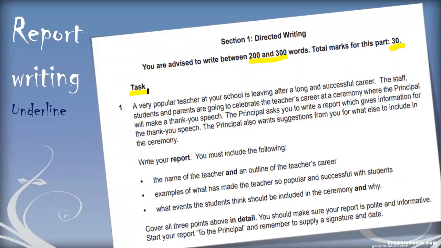Now, the task provides the background information for our report. A very popular teacher at your school is leaving after a long and successful career. These keywords I'm underlining, and I'll definitely see to them when I'm writing the report. So a popular teacher is leaving. The staff, students, and parents are going to celebrate the teacher's career at a ceremony where the principal will deliver a thank you speech. So a ceremony is going to be held for this teacher's farewell.